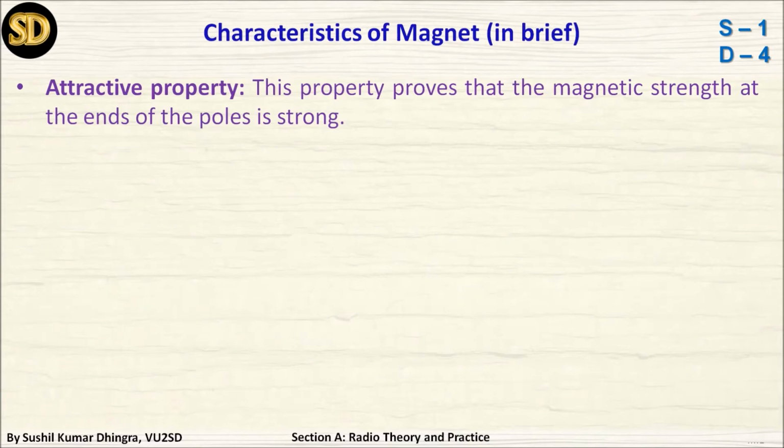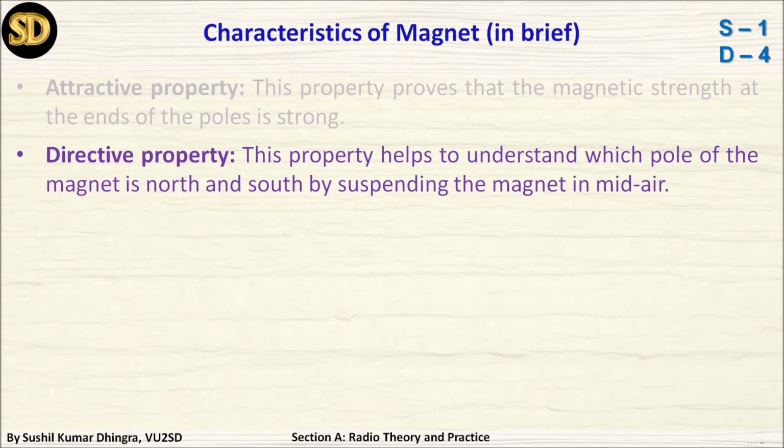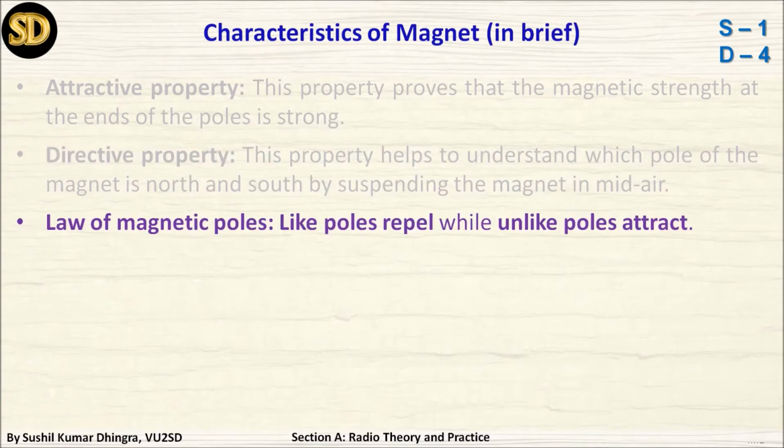Now coming to the characteristics of a magnet. First is the attractive property. The magnet proves that the magnetic strength at the end of its poles is very strong and in the middle it is poor. Directive property: the magnet helps to understand which pole of the magnet is north and south by suspending the magnet in mid-air or keeping it in water. It shows the direction towards north-south.